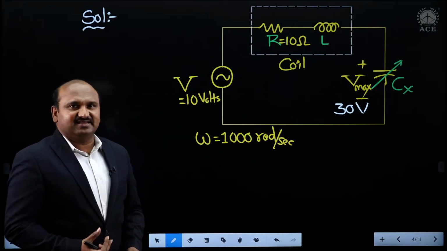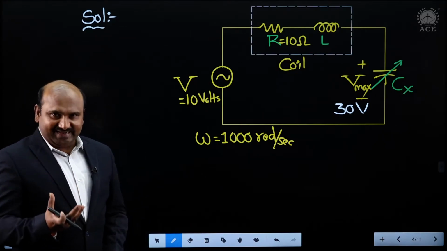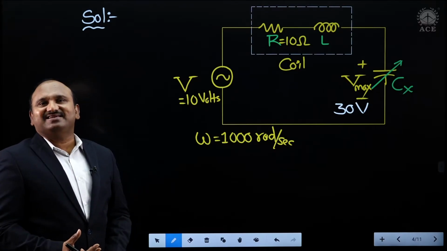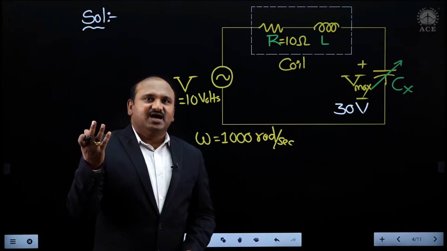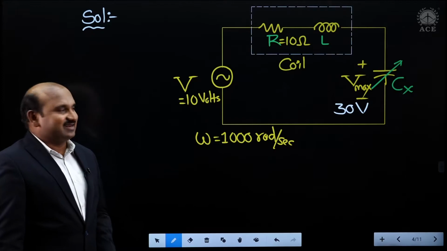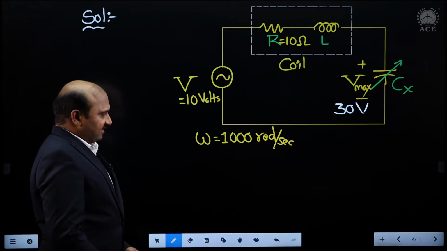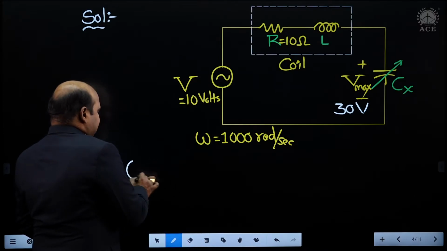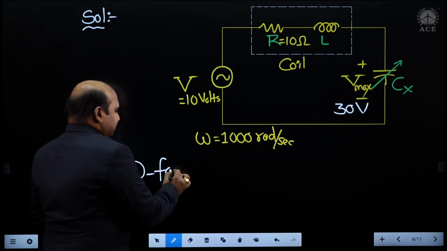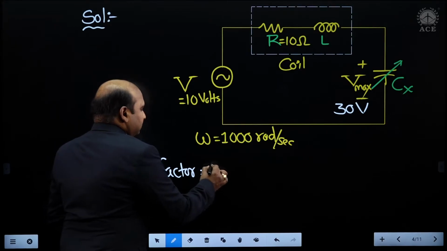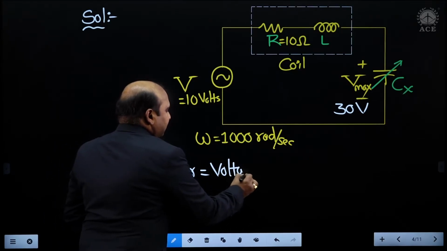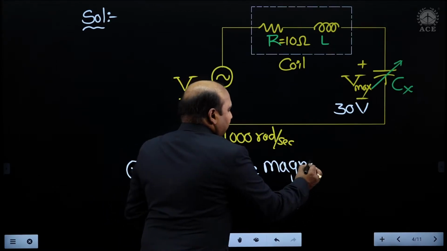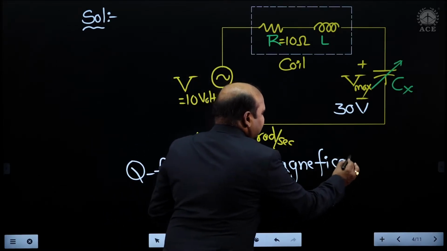Now let me consider how to take the Q factor. For an RLC series circuit, Q factor is also called the voltage magnification factor. The Q factor, quality factor, is equal to the voltage magnification factor.